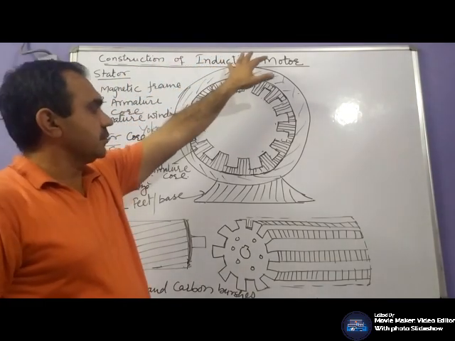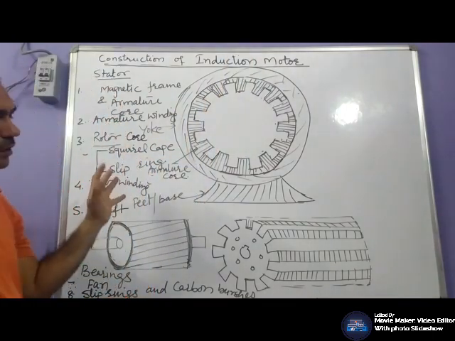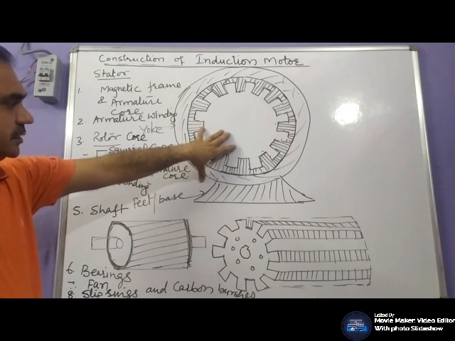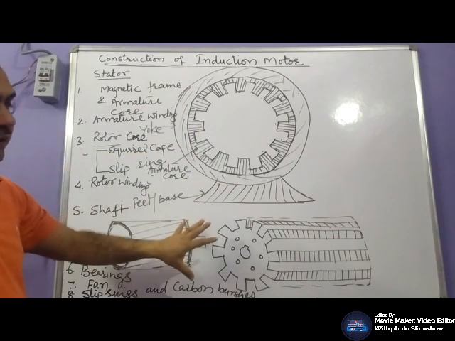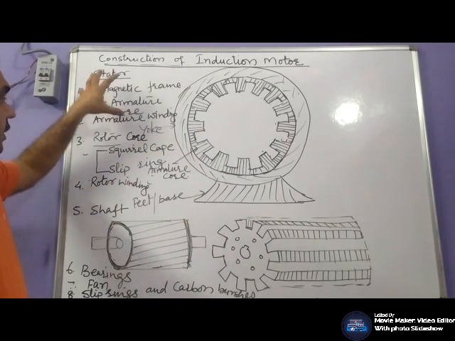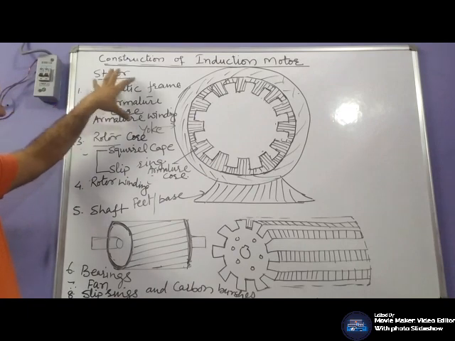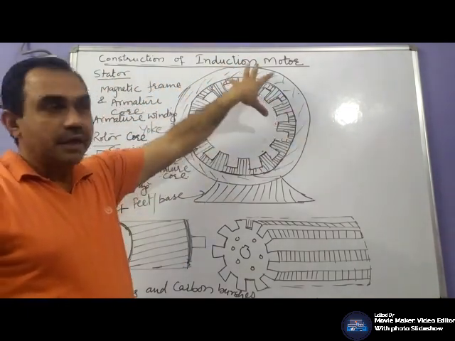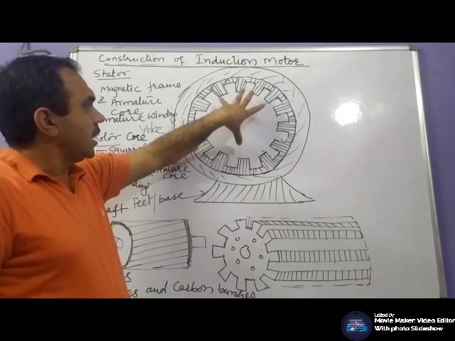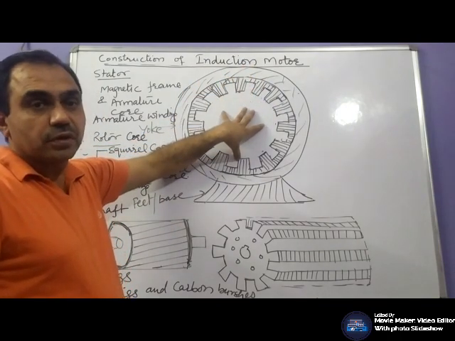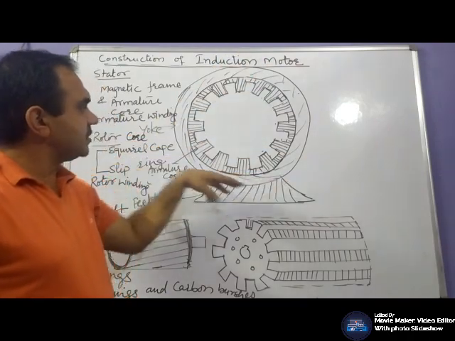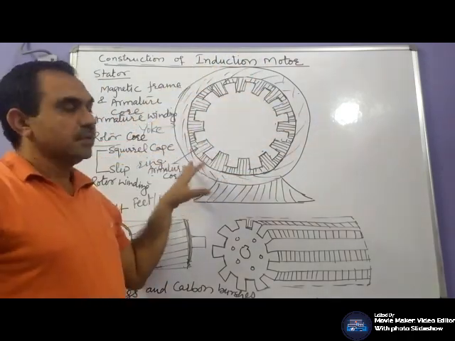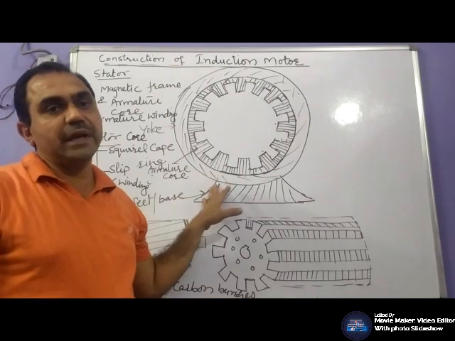Of the induction motor. Like your DC motor, the induction motor also has two parts: one is the static part, another is the rotating part. In the static part of the machine, we have the yoke or frame of the machine. Again, it supports the armature core, protects the machine from outside damage, and gives the path for flow of magnetic flux.